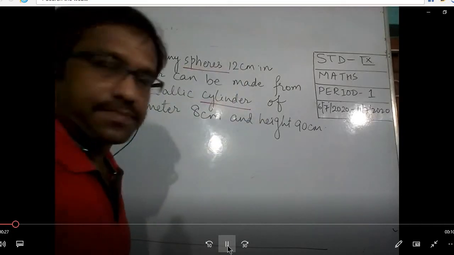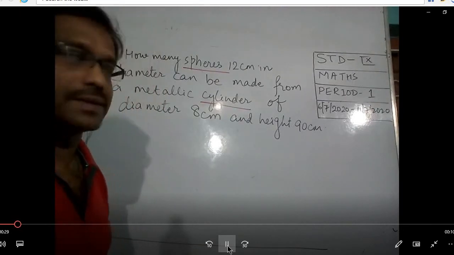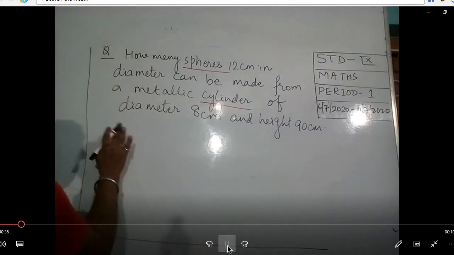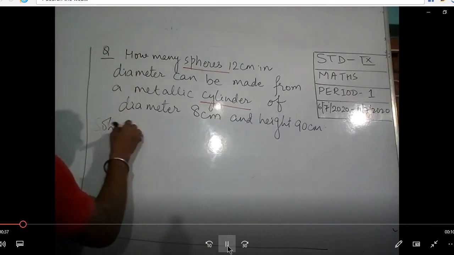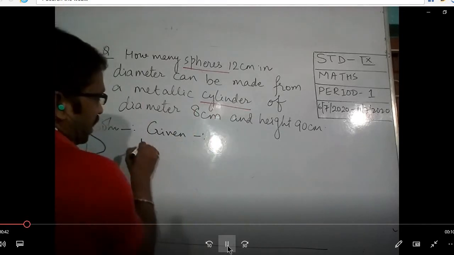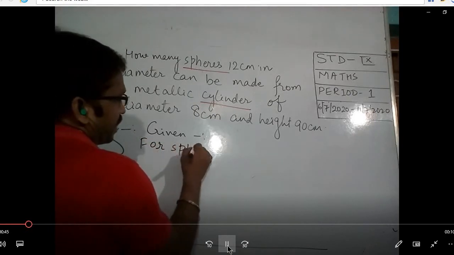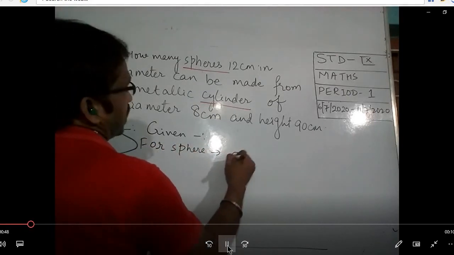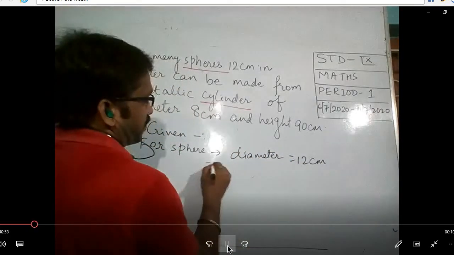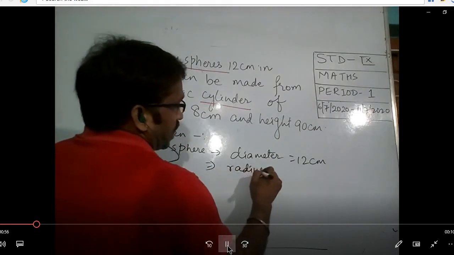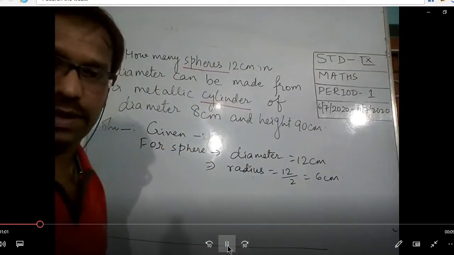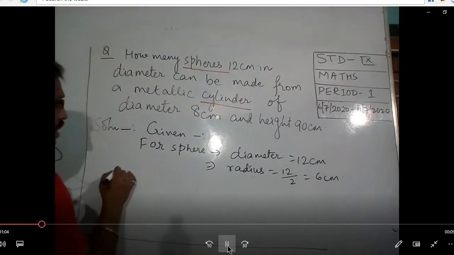So let us see here. First of all, this is the last topic of your solution. We have to consider what is given. They are given that the diameter is equal to, you understand? That is, the radius is equal to 6. This is for the sphere. Now what have they given for the cylinder? For the cylinder they have given